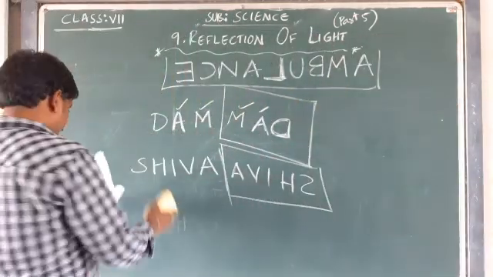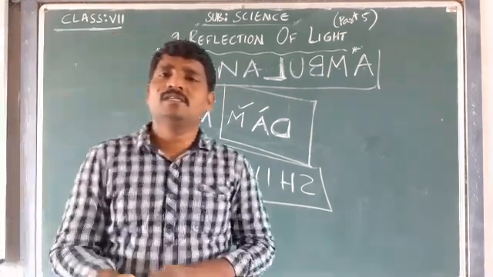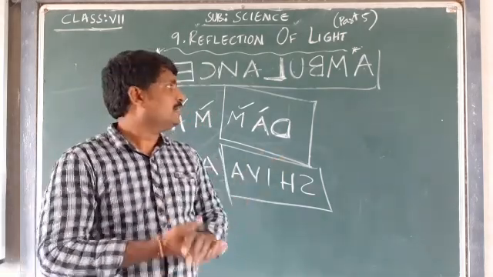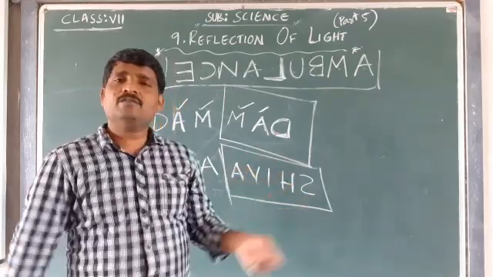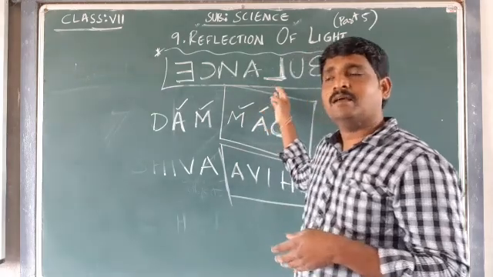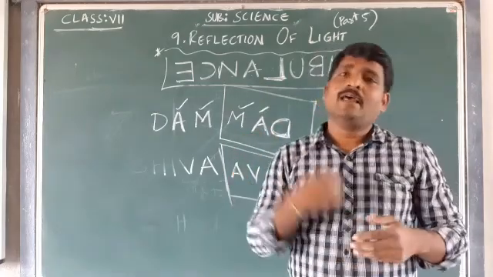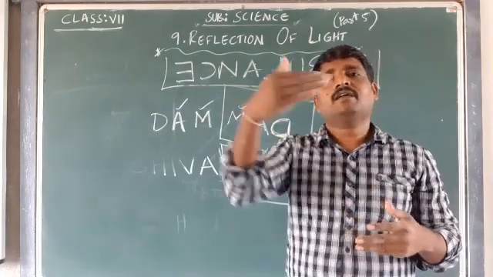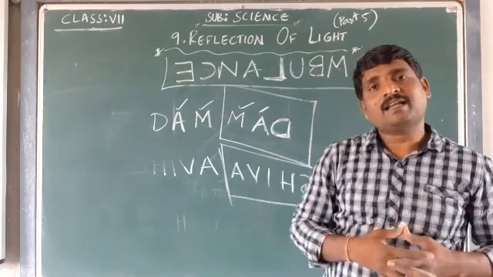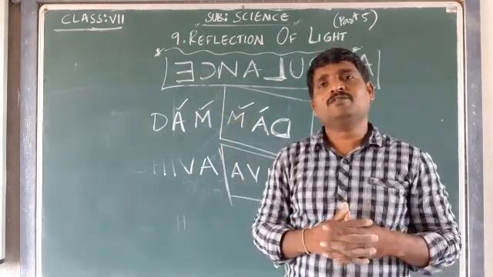Try to write and locate. This is about the formation of images and lateral inversions, how that looks. Try to write your name and try to get it inverted, and try to write ambulance as it is written like this on the paper, and keep it behind you and keep a mirror in front of you and see how that is going to work, how that ambulance appears in the right form in the mirror. That will help the driver of the car or vehicle to see the ambulance in the right form.